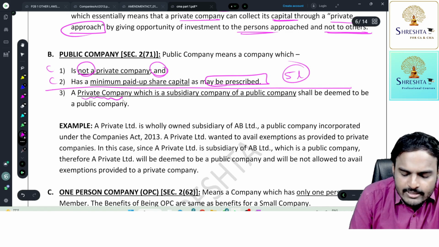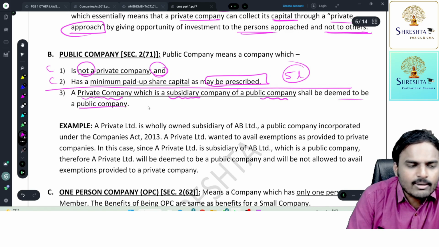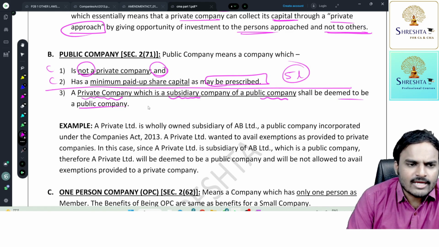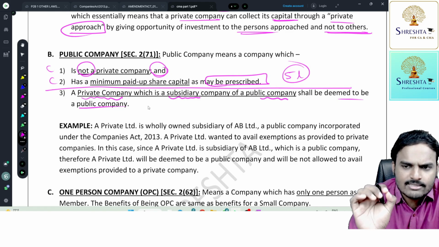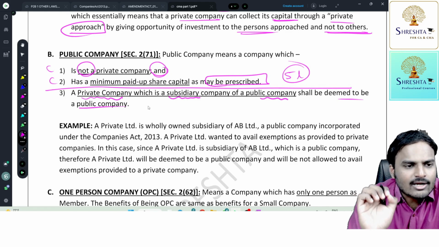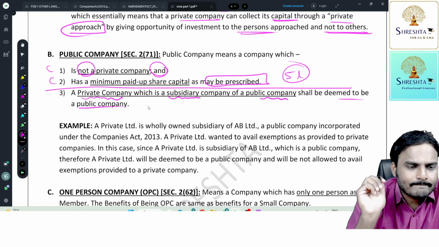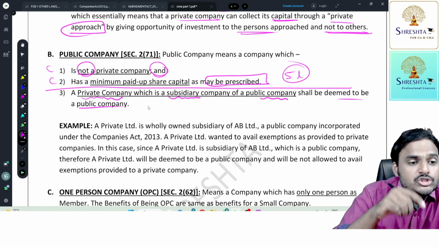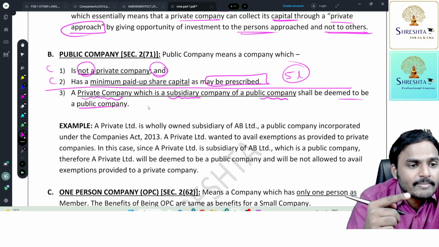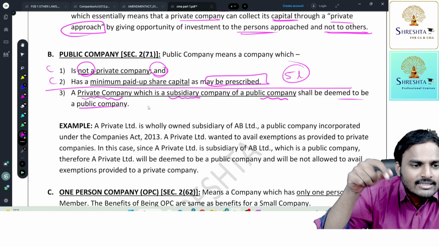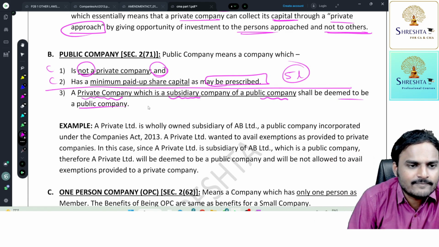Any private company, if it is a subsidiary company of a public company, shall be deemed to be a public company. Sir, what is meant by subsidiary? I'll explain subsidiary company in the next class. But subsidiary means a company controlled by another company, or a company in which the majority of the paid up share capital is held by another company. That another company is the holding company and our company is a subsidiary company.